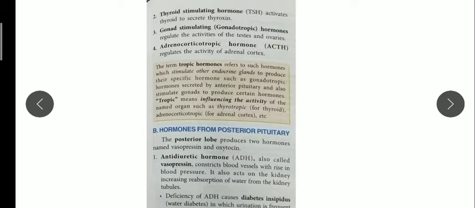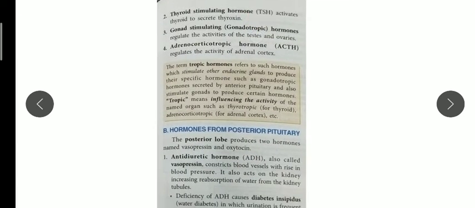In the same way, this thyroid stimulating hormone is secreted by the pituitary gland, which, as I said, is the master gland and controls all other glands. When the pituitary gland secretes thyroid stimulating hormone, only then will the thyroid gland become active, and along with iodine, this hormone starts the secretion of thyroxine.